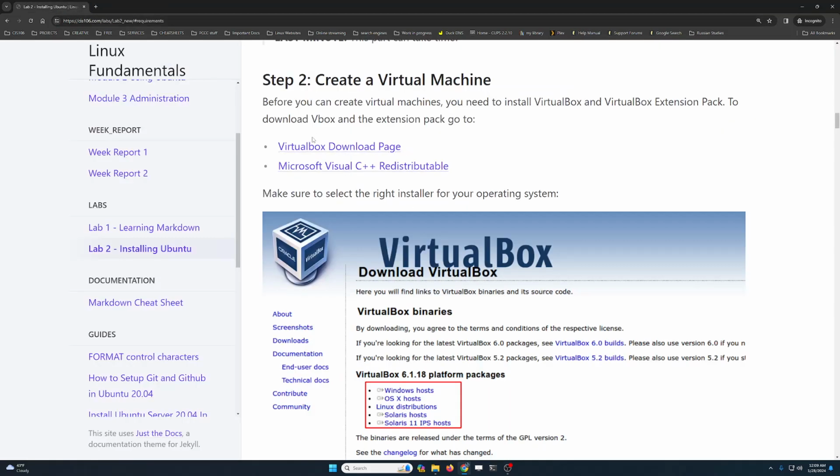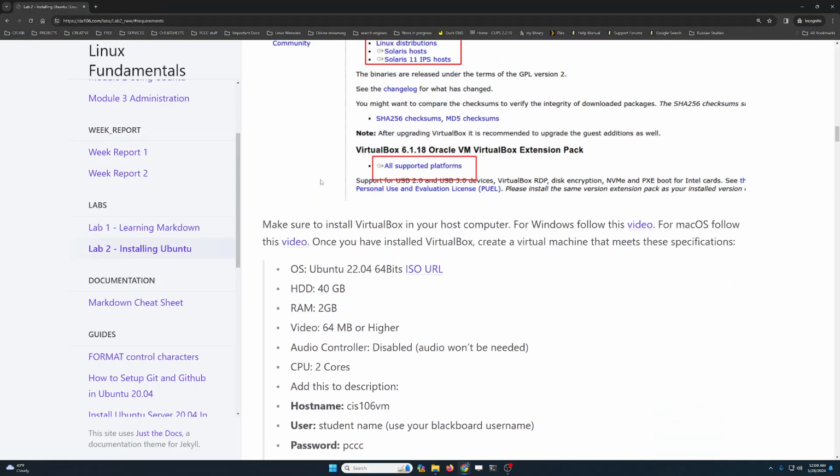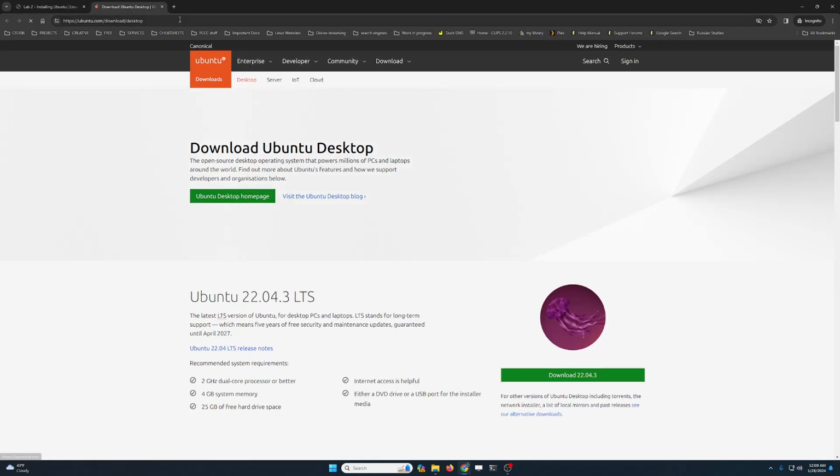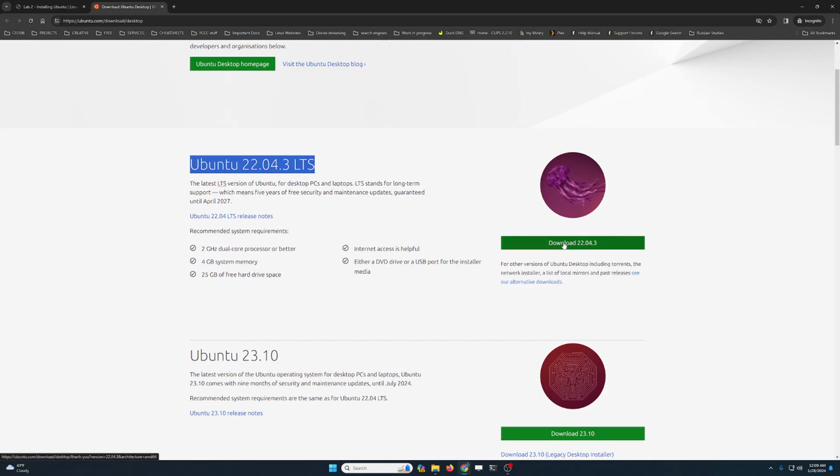Now, the next file that you need to download is the ISO image of Ubuntu, so the installation disk of Ubuntu. To do so, you can click on this link over here and it's going to take you straight to the download page of Ubuntu. So all you have to do, this is the version we have, just click on download Ubuntu 22.04 and then the ISO file will download for you.